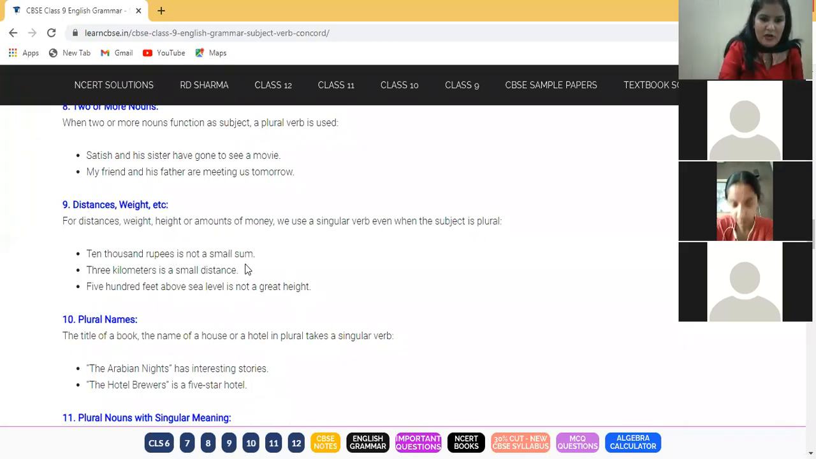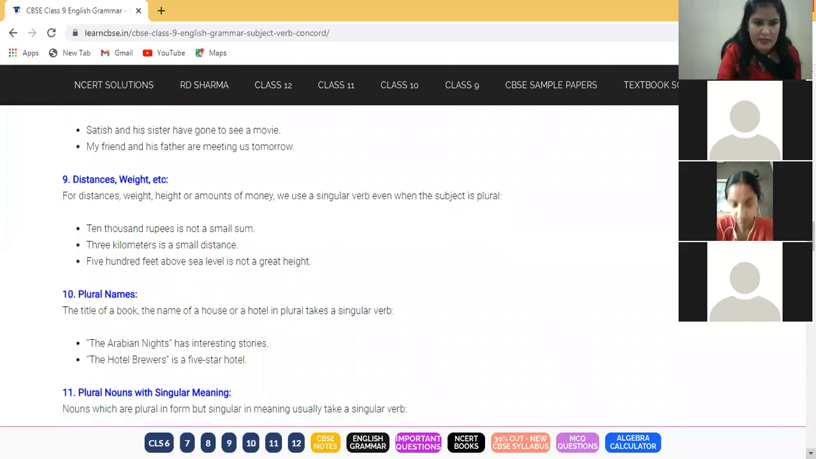10,000 rupees is not a small sum. 3 kilometers is a small distance. 500 feet above sea level is not a great height. This is a very important rule. You need to remember it. Fine. Anything which is connected with weight, height, amount, and distance, you will be using a singular verb.